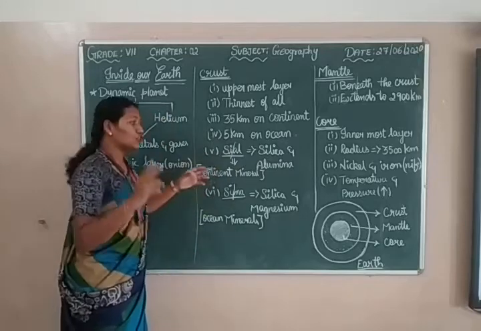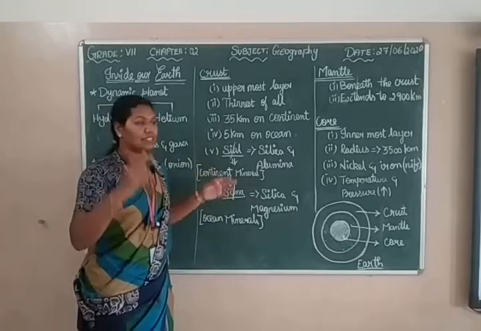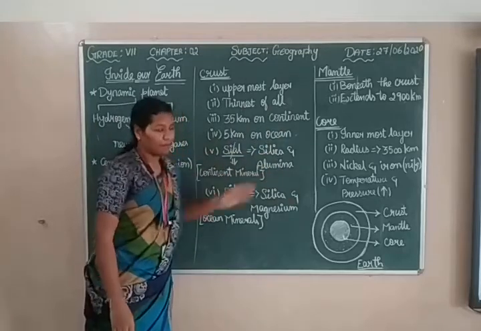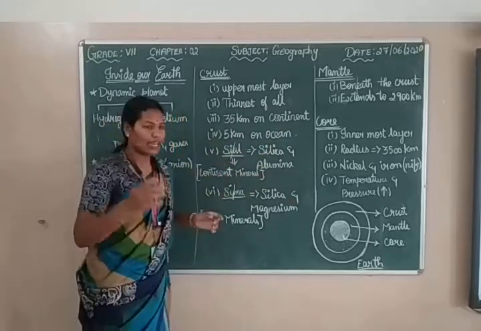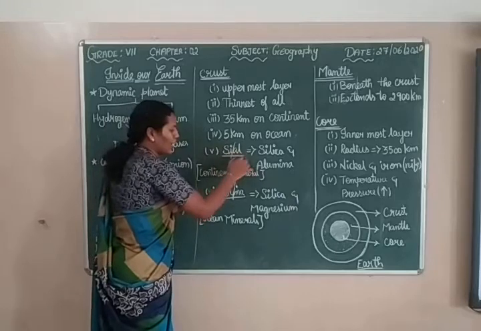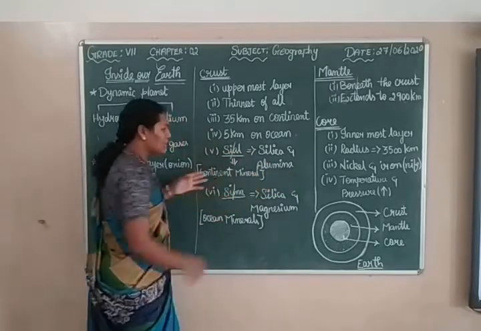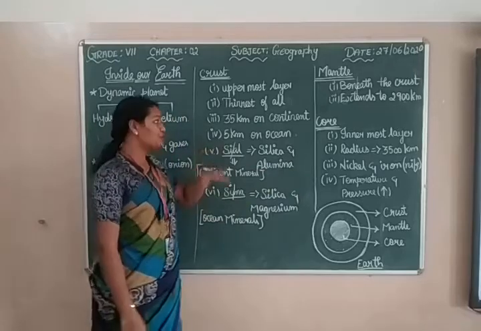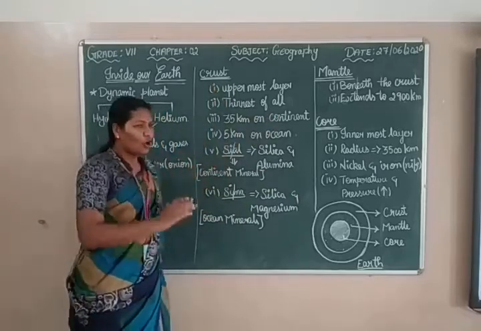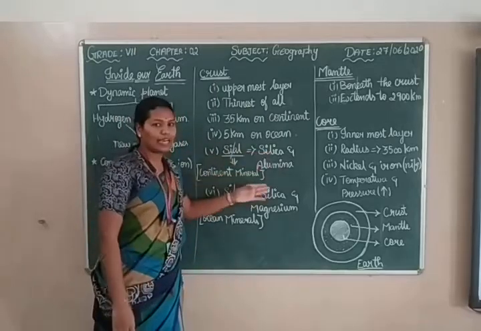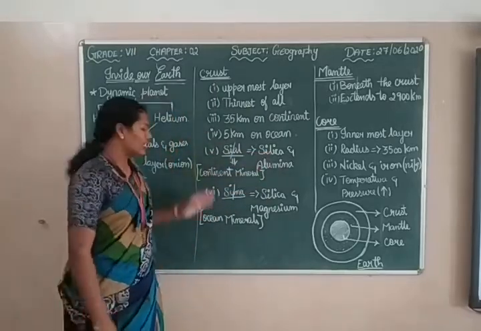They say the two major elements present in the continental crust are silica and alumina, that is Sial. Si indicates silica and Al indicates alumina. These are the two major elements present in the continental crust. All the other elements are present in smaller amounts. These two, silica and alumina, are present in the continental crust.